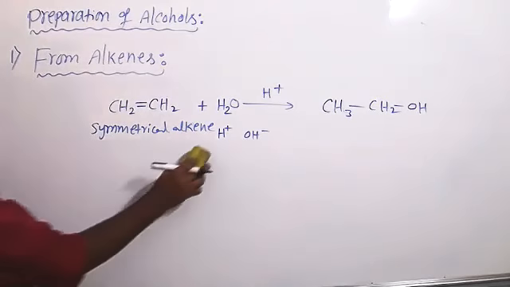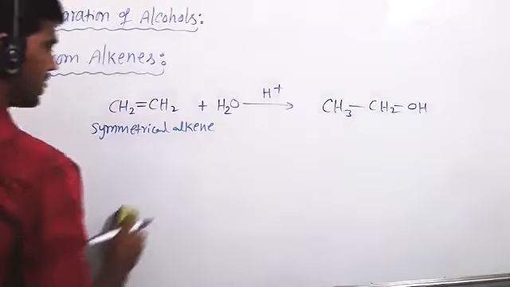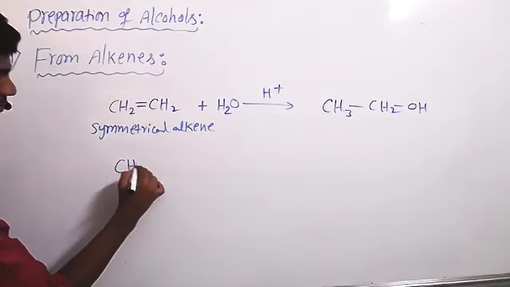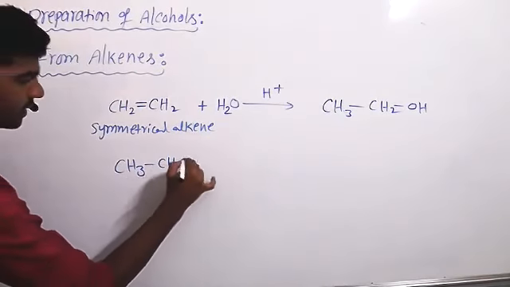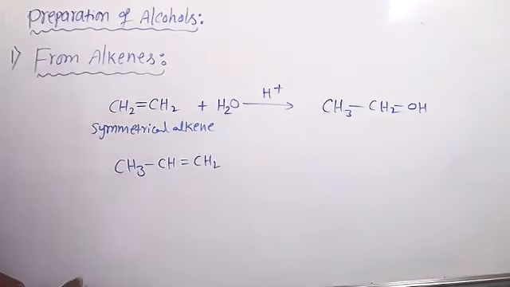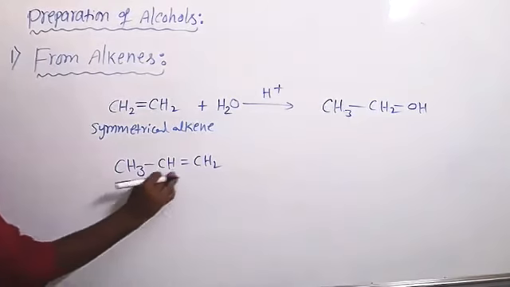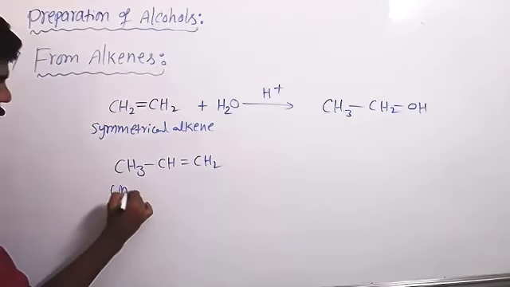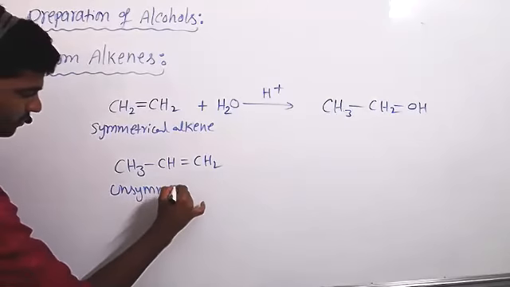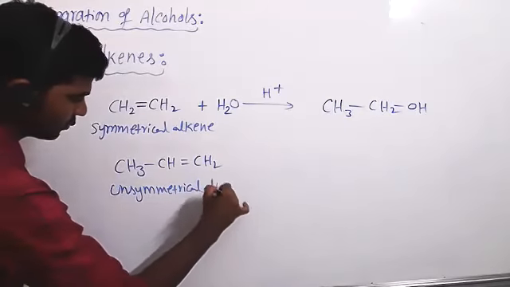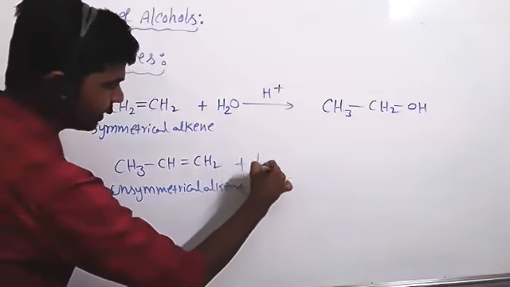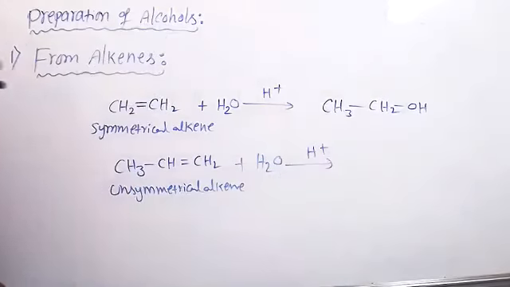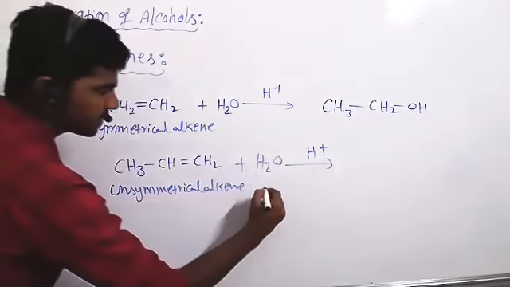Now, if we take an unsymmetrical alkene, addition reaction takes place according to Markovnikov rule. CH3, CH, double bond, CH2. Now on the right side of the double bond only CH2, but on the left side CH3 is there. So this is an unsymmetrical alkene. Same addition of water in presence of acid medium, same OH and H plus.